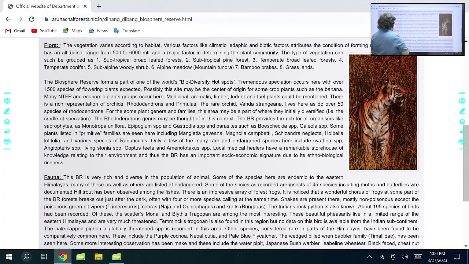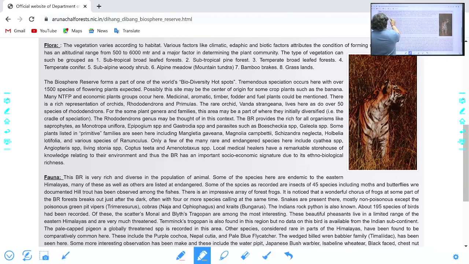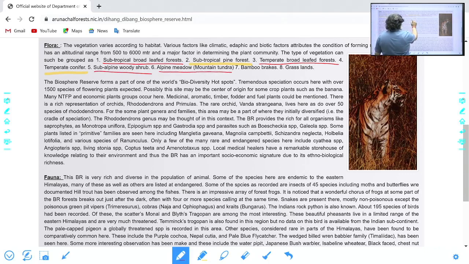Now if you see the flora, alpine meadow, see here the type of vegetation given: subtropical broadleaf forest, subtropical pine forest, temperate broadleaf forest, temperate conifers, subalpine woody shrub, alpine meadows, mountain tundra, bamboo brakes, grassland. Sometimes in the question paper you will get direct questions linking alpine meadows and tropical forest with geography.